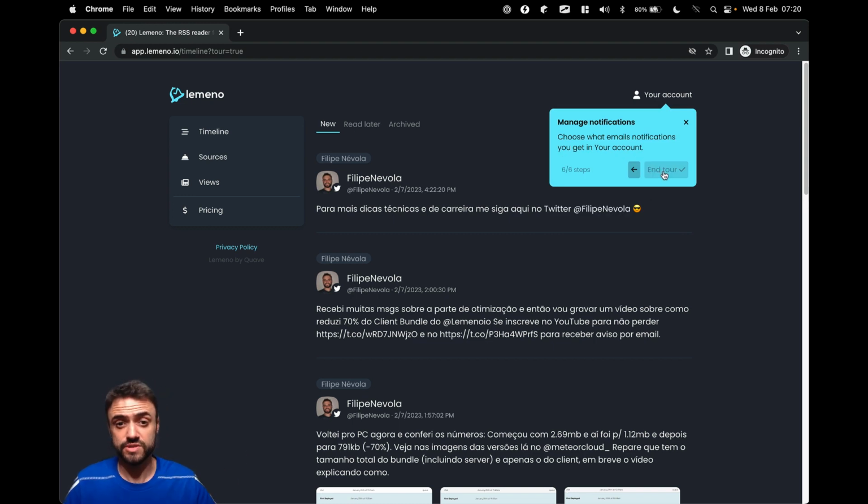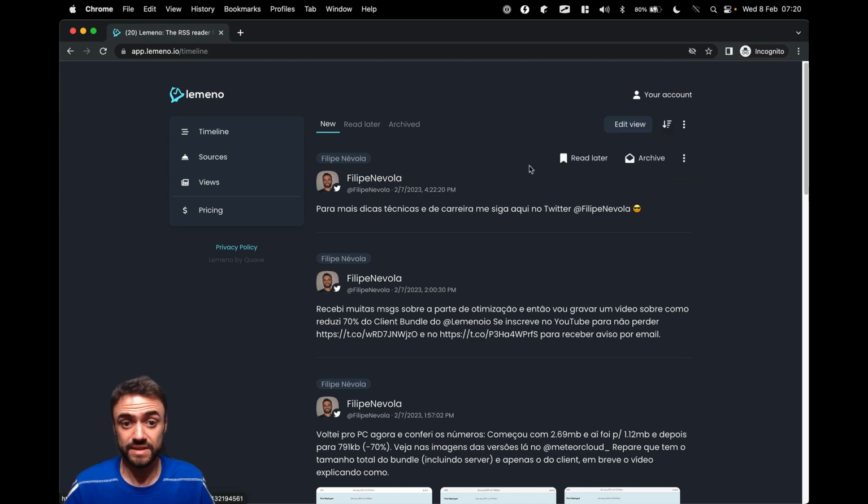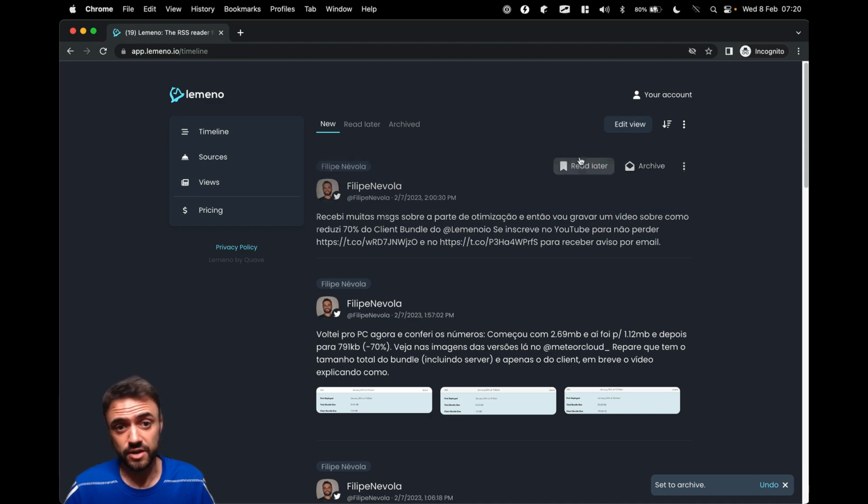For example, you can receive everything in the email. So it's already like a newsletter, but just for automatic social media tracking. But you can also have just the daily email with your source. Then you have a few options here for notifications. But that's basically what this is for the reader. So we start to archive, and then you can mark to read later.